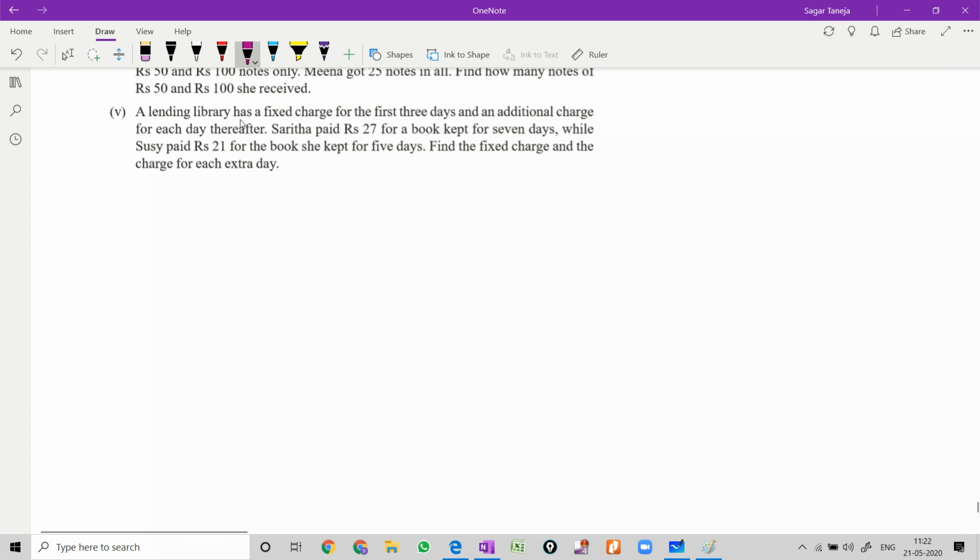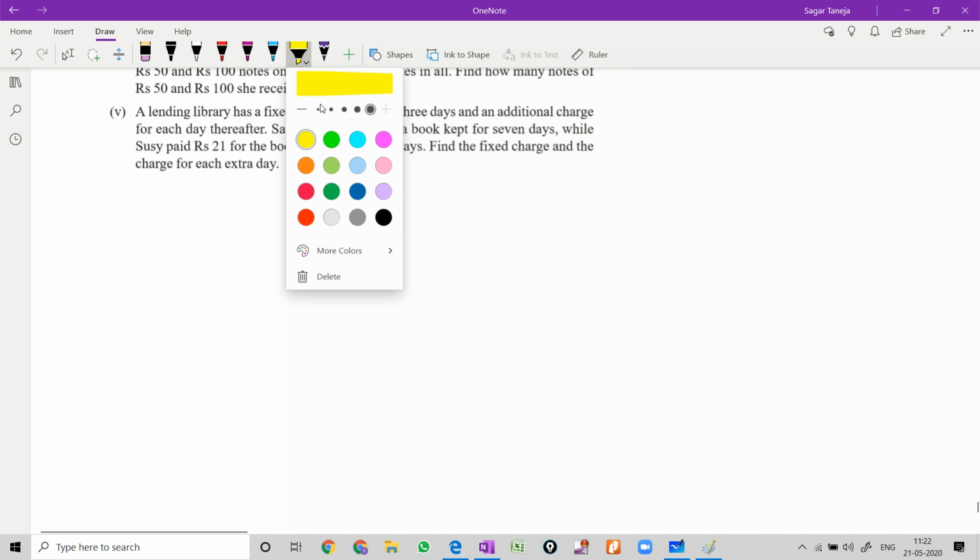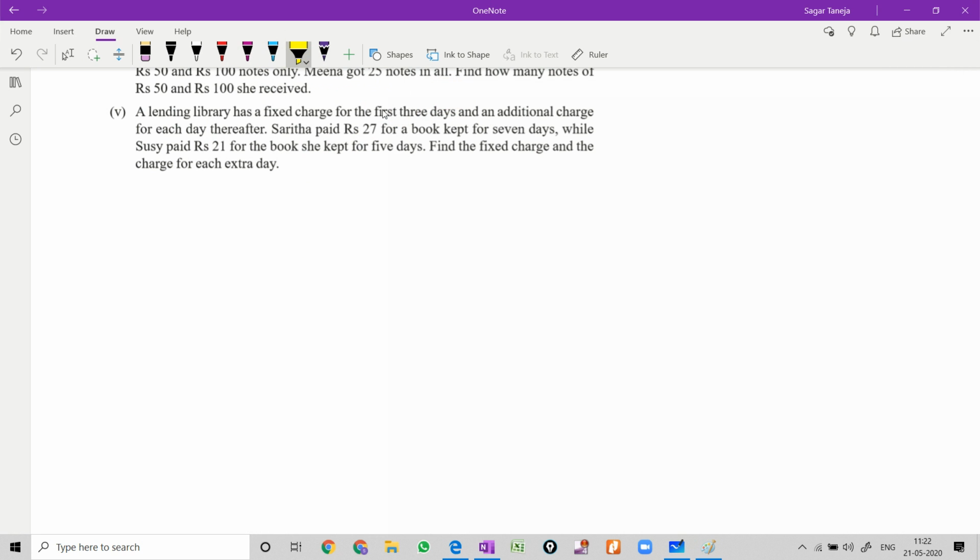A lending library has a fixed charge for the first 3 days. It is a question like the taxi fare you have done in ninth, related to that, but a little different. So there is a library which takes a fixed charge for the first 3 days, and an additional charge for each day thereafter.